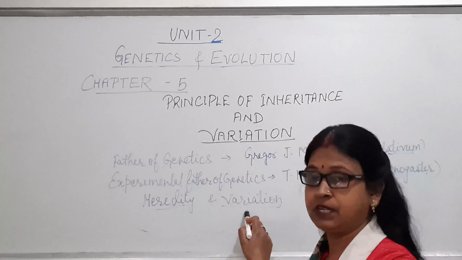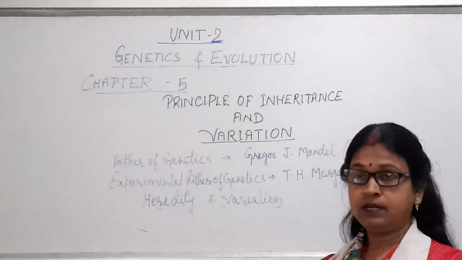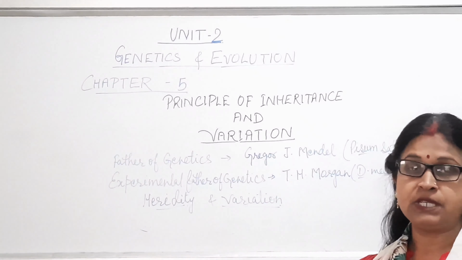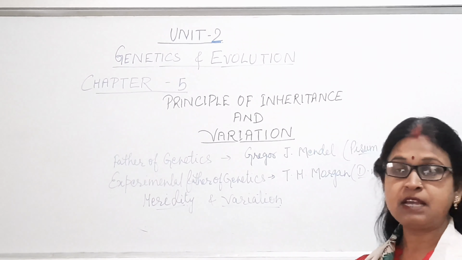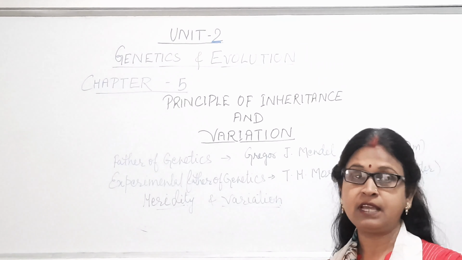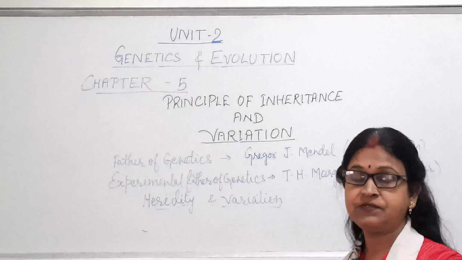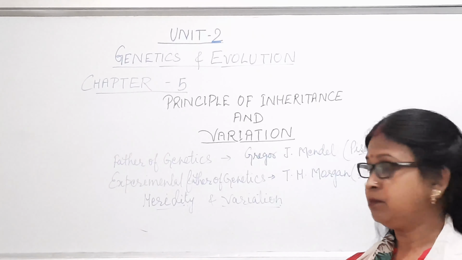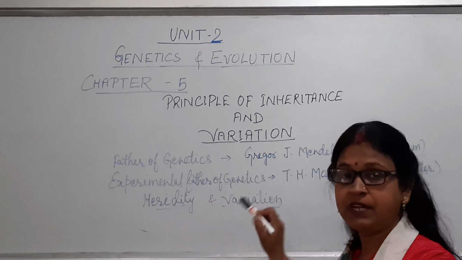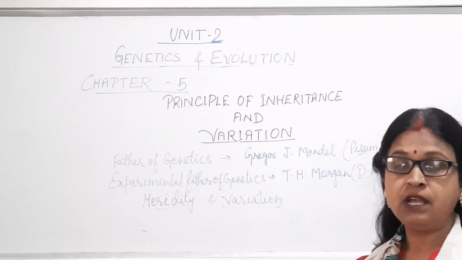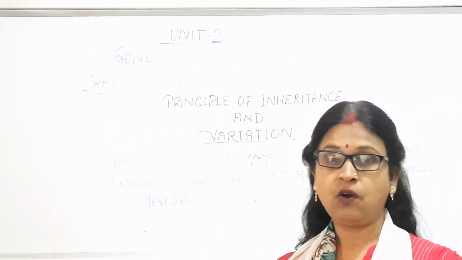Now, variation. Although the transmission of characters occurs through the genes, still there are some differences even in the offspring, even in the siblings, and that is known as variation. And the basis of this variation is recombination, which occurs during meiosis of the cell division.